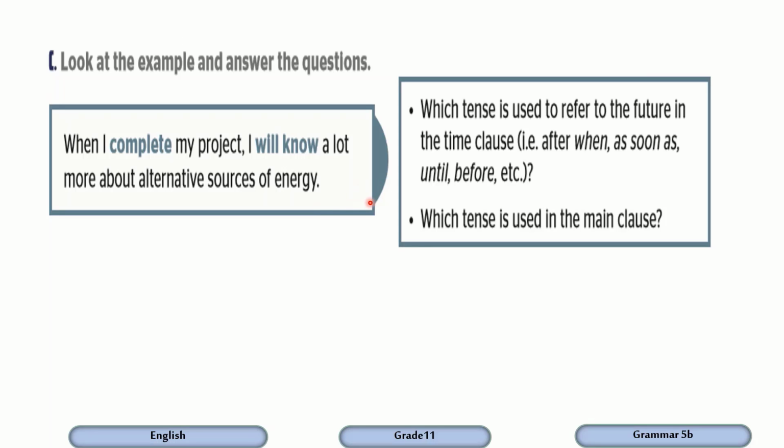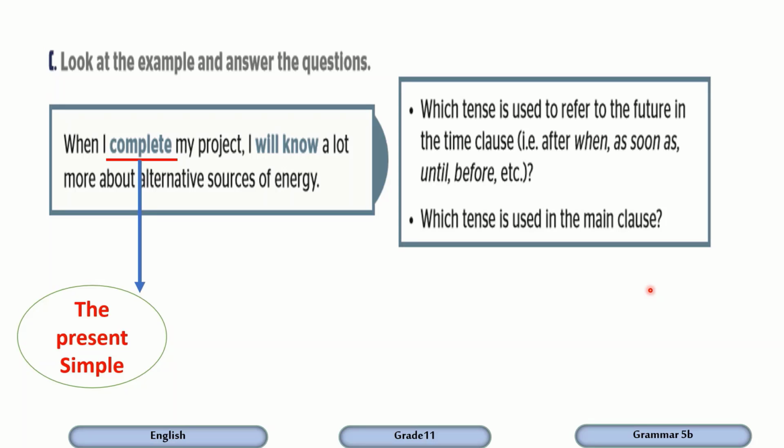So the sentence here refers to the future, but as you can see, we have 2 verbs that are in 2 different tenses. So which tense is used to refer to the future in the time clause? When I say the time clause, it means after when, or as soon as, or until, before. So here, when. So this is the verb, and the tense used is, very good, the present simple.